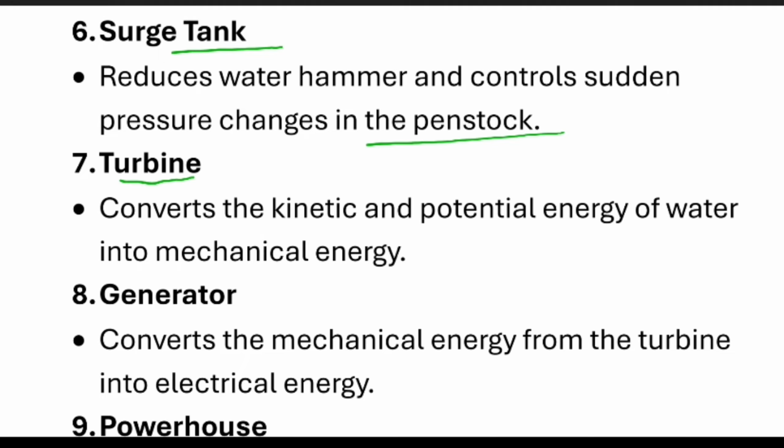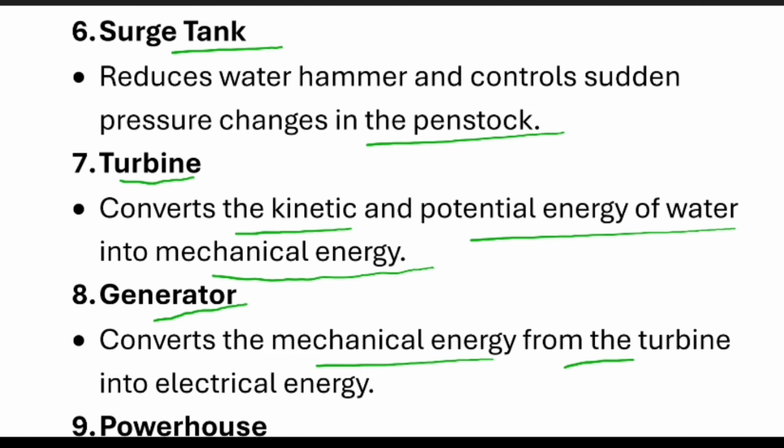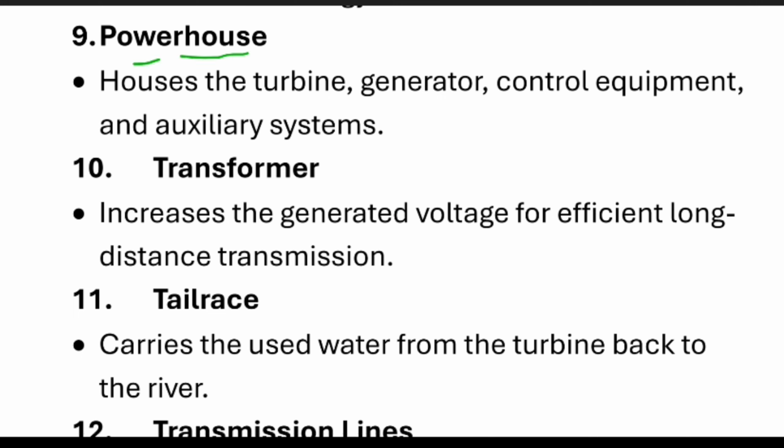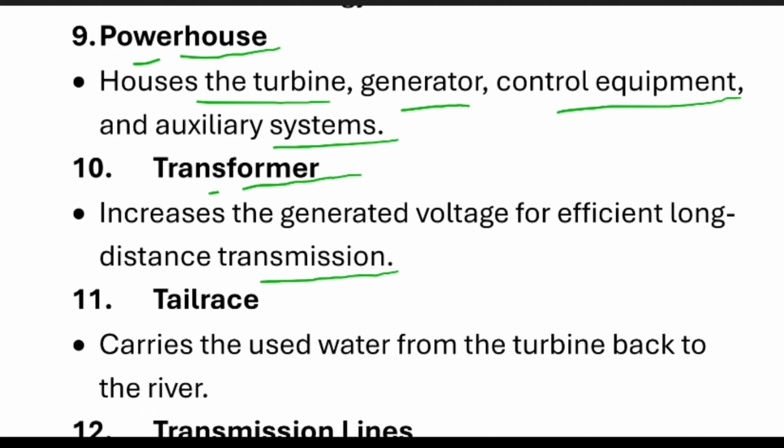And next is the turbine. The turbine converts the kinetic energy of water into mechanical energy. After the turbine, it goes to the generator. The generator converts the mechanical energy from the turbine into electrical energy. Next is the powerhouse, which houses the turbine, generator, control equipment and auxiliary systems. And the transformer increases the generated voltage for efficient long distance transmission.